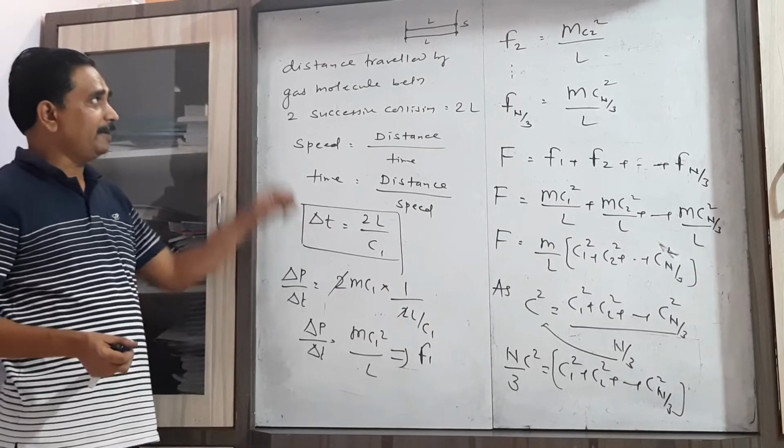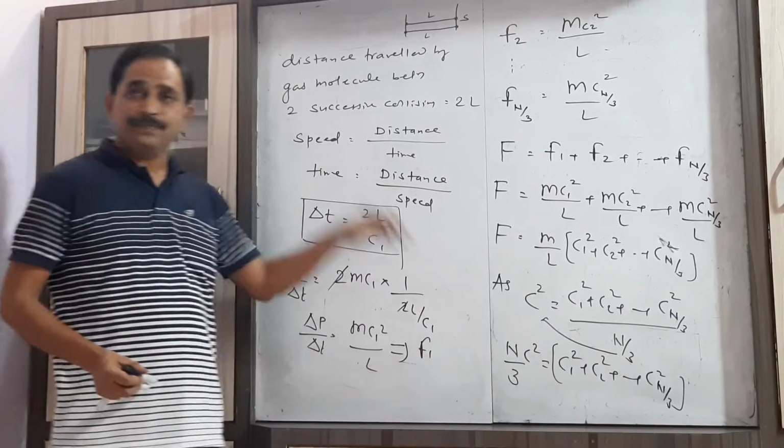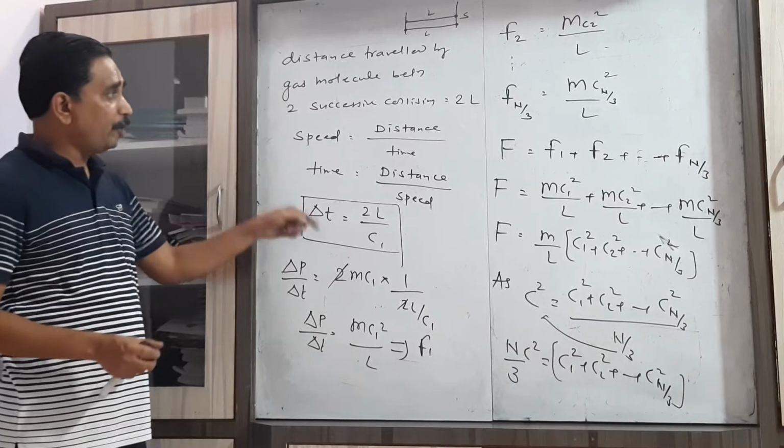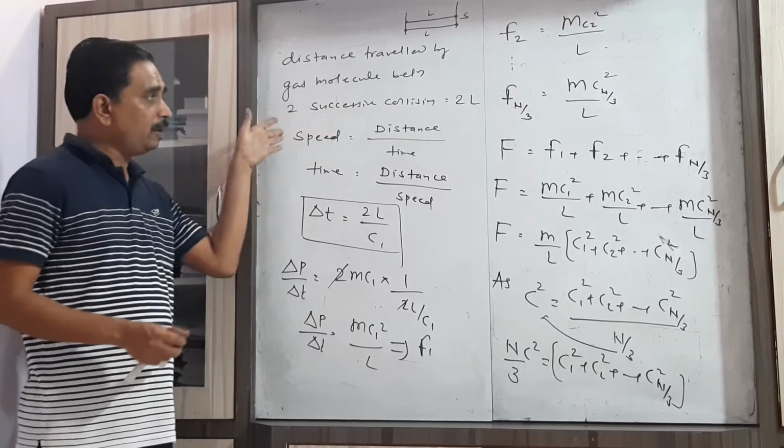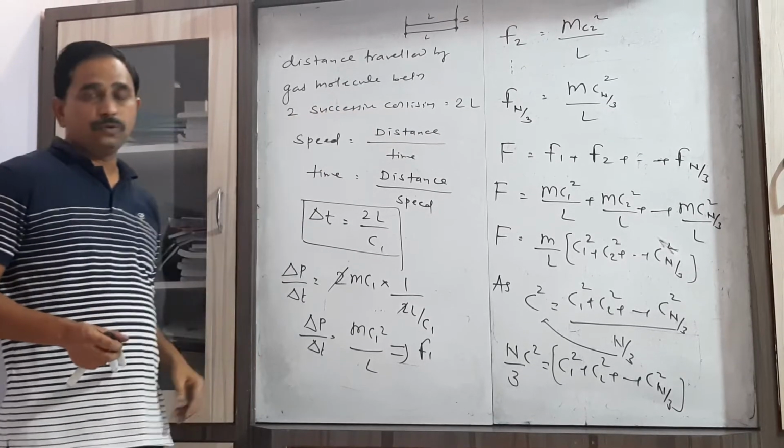So let us revise again. After finding the net change in momentum, you have to find the time taken by the gas molecule for two successive collisions.